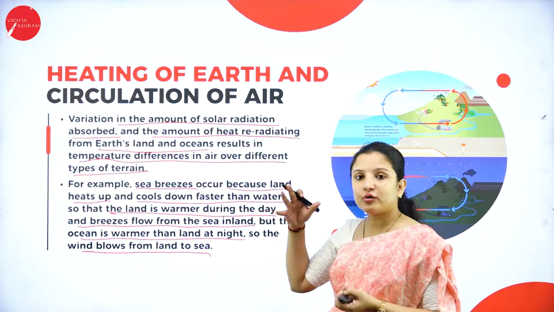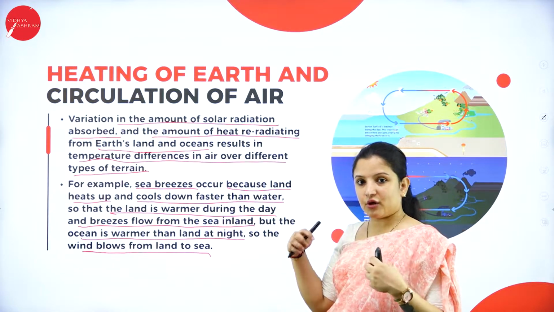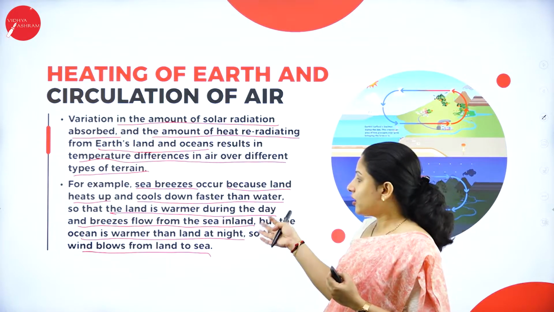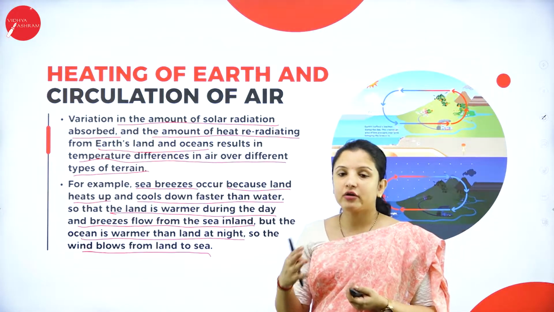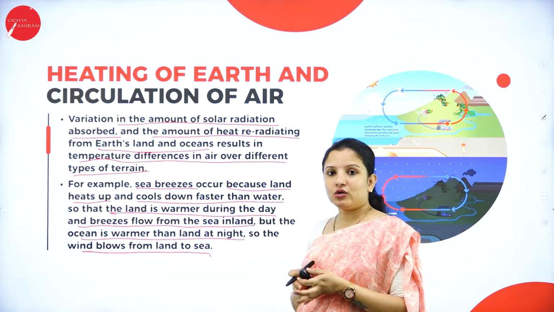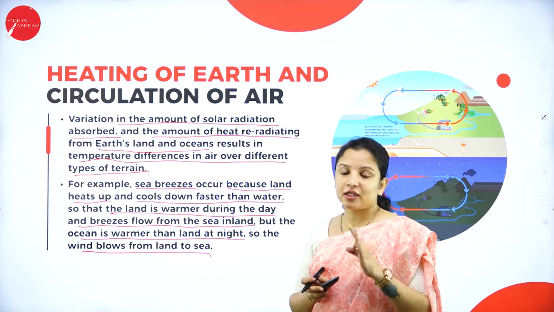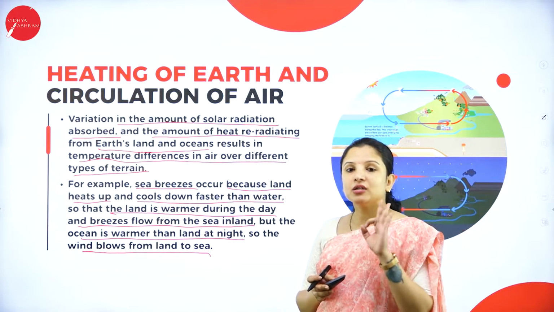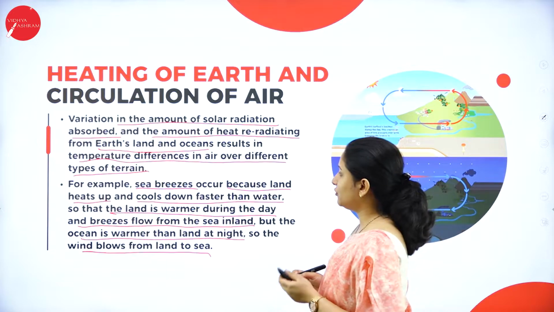Amount of heat absorbed by both is different. So based on what amount of heat they absorbed, and at what time of the day they absorb that particular heat, all that will bring an alteration in the flow of the air or the circulation of the air. So those two factors which I told earlier, that is the sun's radiation as well as the spinning of the earth, both of these also will decide how the air has to circulate, or the circulation of the air will be decided by those two factors.